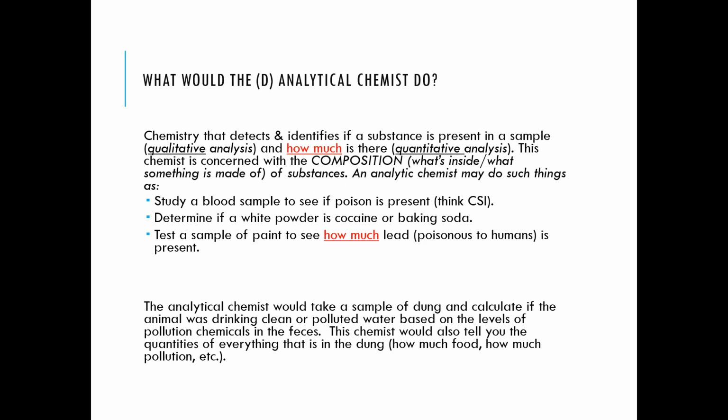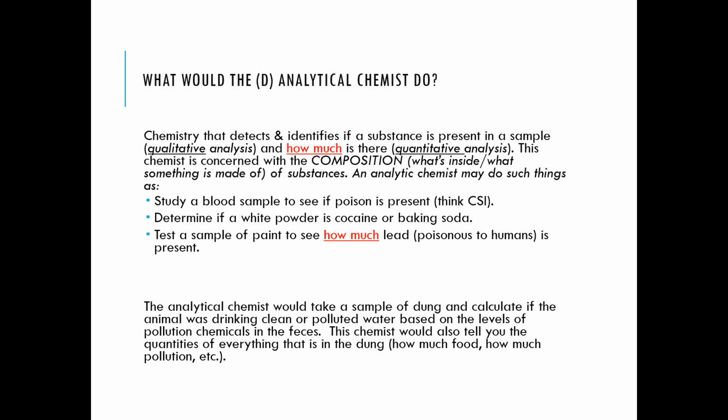The fourth one is analytical chemistry. This is chemistry that detects and identifies if a substance is present in a sample, which is qualitative analysis, and how much there is, which is quantitative analysis. This chemist is concerned with the composition, what's inside, what something is made of.